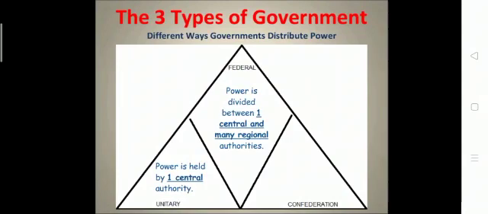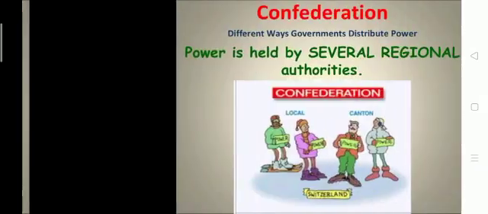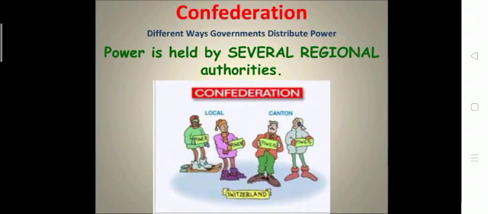You can see here, in the unitary type of government, power is held by one central authority. So their system is the unitary, single system. Next, what is the confederation type of government? Here power is held by several regional authorities, meaning power is with many states. Then they appoint a government in which different states give power to a central government for a specific purpose.